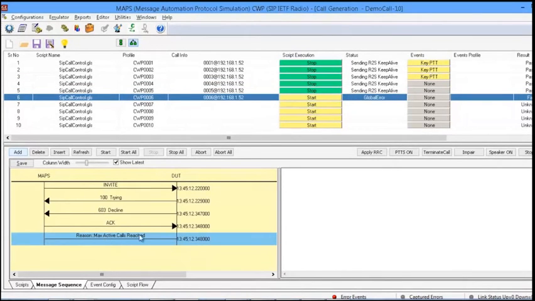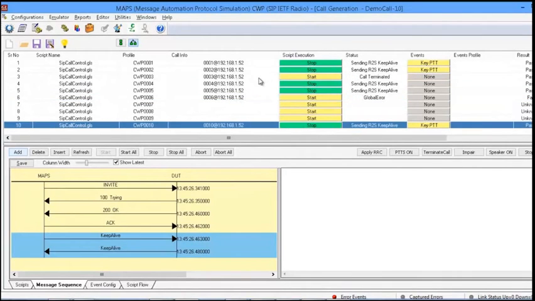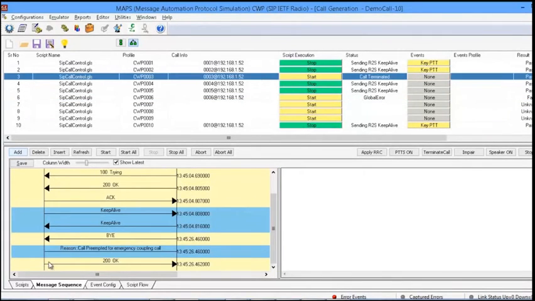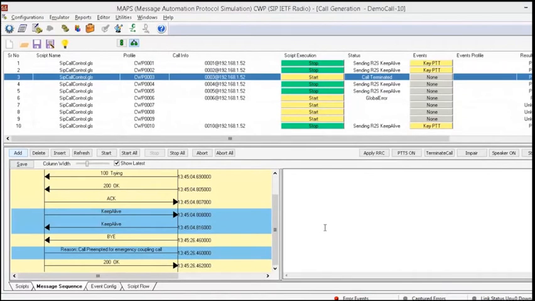Okay, you can see here max active calls reached. But if a call comes with an emergency, then it will preempt one of the normal calls. The third call has been preempted here. You can see the reason here, call preempted for emergency coupling call. Now I will conclude the radio emulation part.